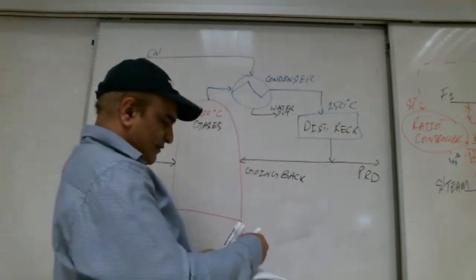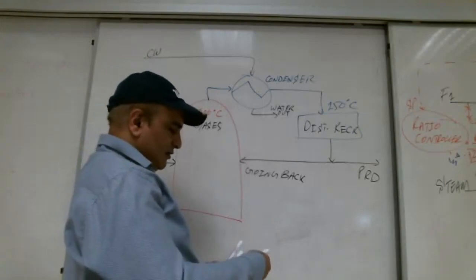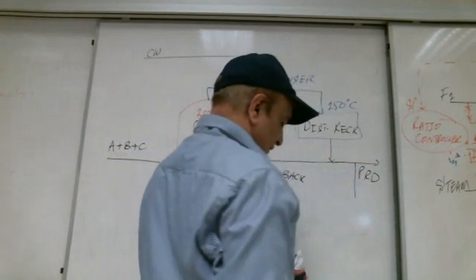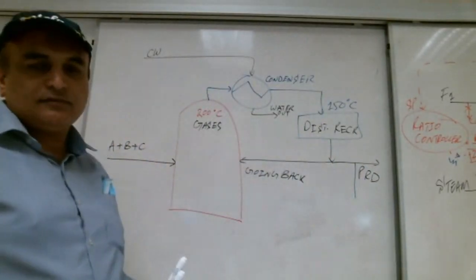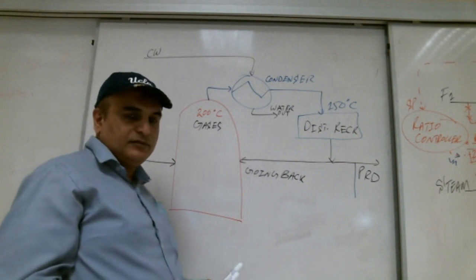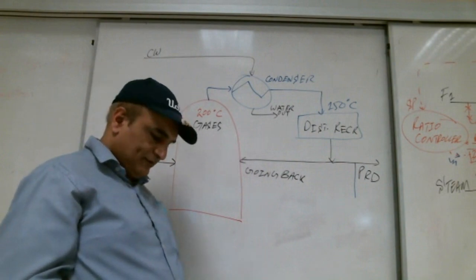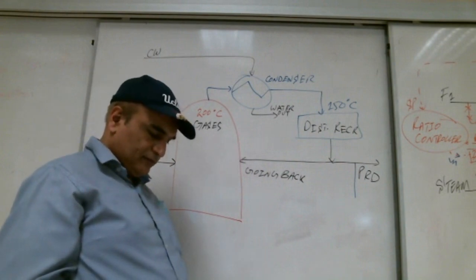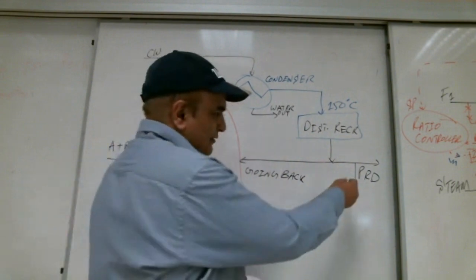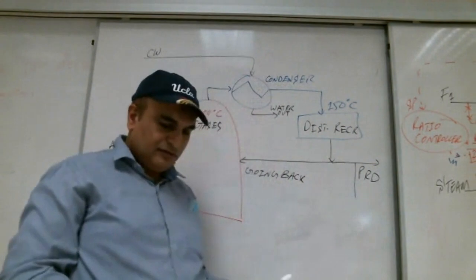So what is the controller here? Check your book, Shabab. What is here? TIT here, with the production.